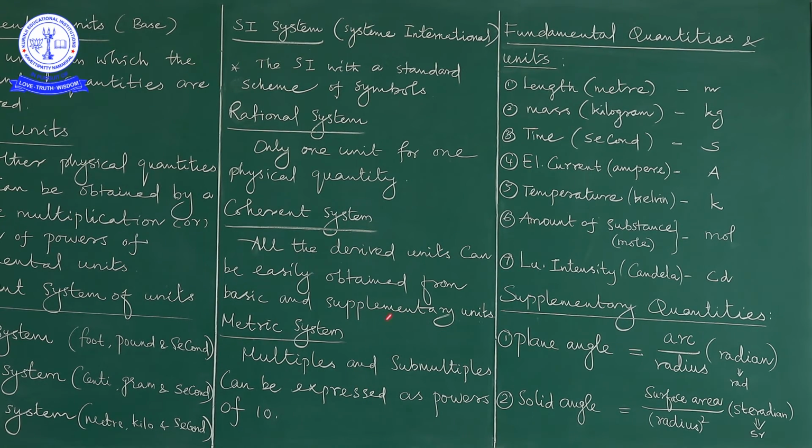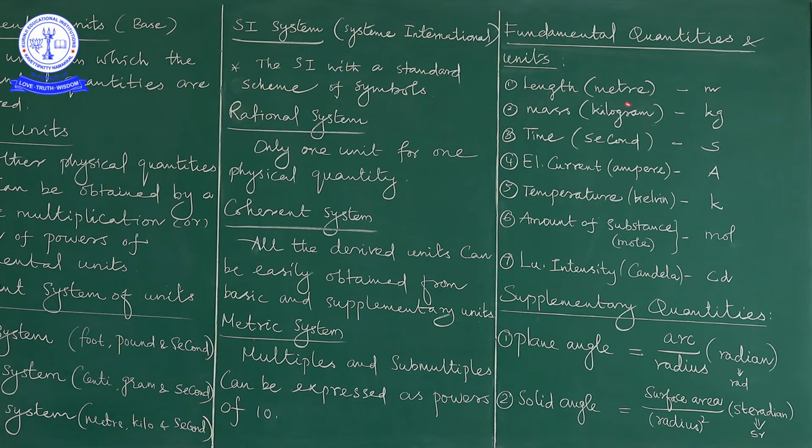Next we move to fundamental quantities and the corresponding units. In this concept, we have already discussed the definition of fundamental quantities: they cannot be expressed in terms of any other physical quantities. What is the definition of the unit? The fundamental quantities are measured only in fundamental units.